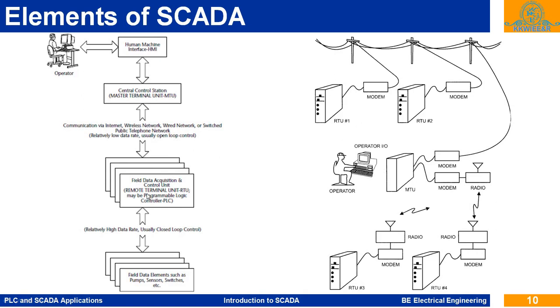So by using wired or wireless networks, there is data transfer between the master terminal unit and the remote terminal unit. These remote terminal units are located near the field, where there are field data elements such as pumps, sensors, switches. Between the remote terminal unit and these field devices, the rate of data transfer is very high compared to that between the master terminal unit and the remote terminal unit.